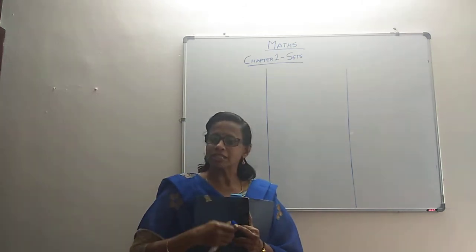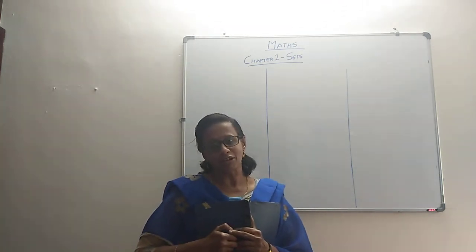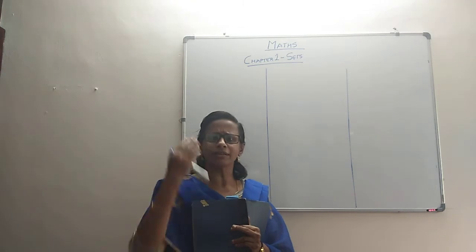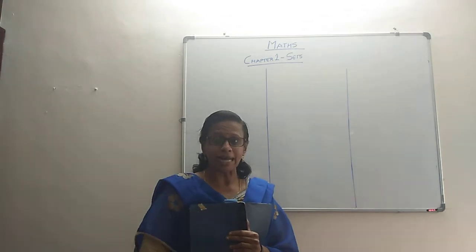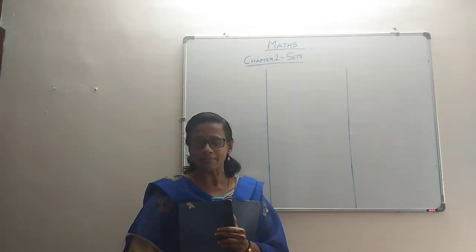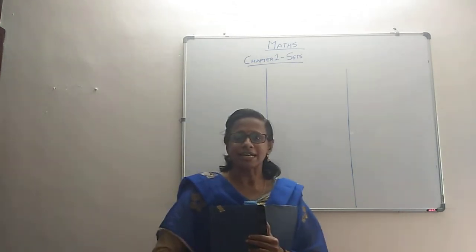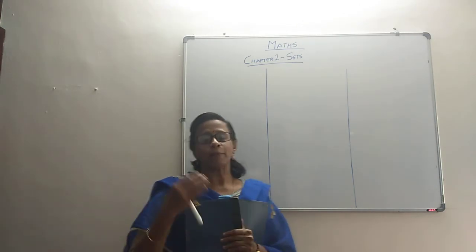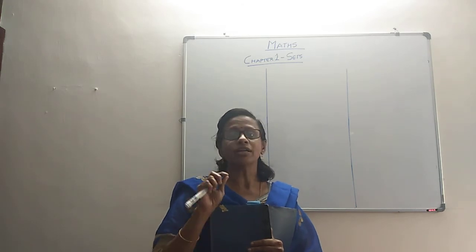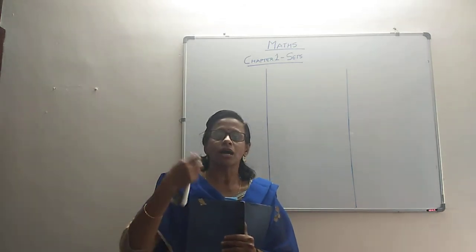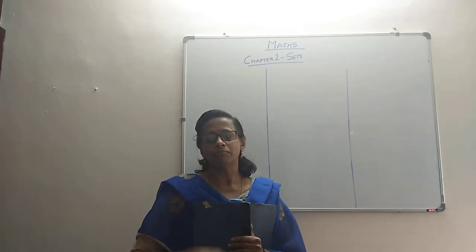As we go across the concept, it's clear to us that a set is a well-defined collection of objects. It's very clear from the definition that you are having a collection of objects. It can be months, days, names, or numbers. We collect things, and that collection is what is called a set. Now, in the set there is that extra word, well-defined. The meaning of well-defined is we cannot allow repetitions. The same object or the same name cannot be repeated. That is one reason why we call it well-defined.